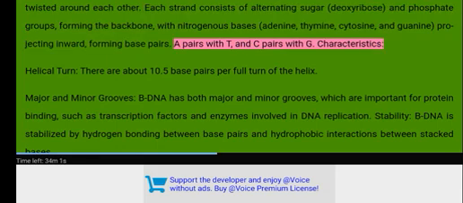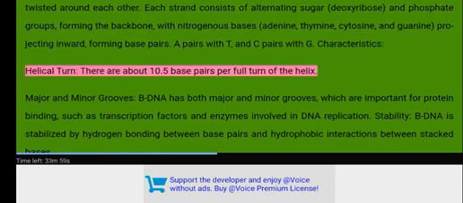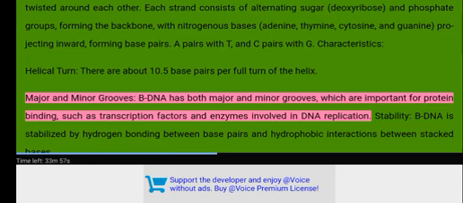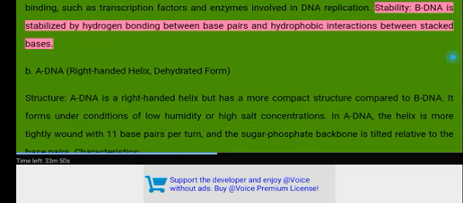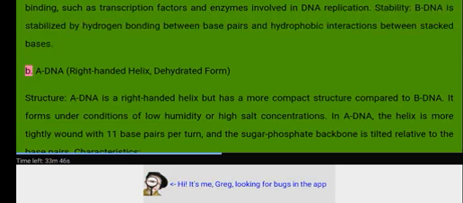A pairs with T, and C pairs with G. Characteristics: Helical turn. There are about 10.5 base pairs per full turn of the helix. Major and minor grooves. B-DNA has both major and minor grooves, which are important for protein binding, such as transcription factors and enzymes involved in DNA replication. Stability: B-DNA is stabilized by hydrogen bonding between base pairs and hydrophobic interactions between stacked bases. B. A-DNA, right-handed helix, dehydrated form.